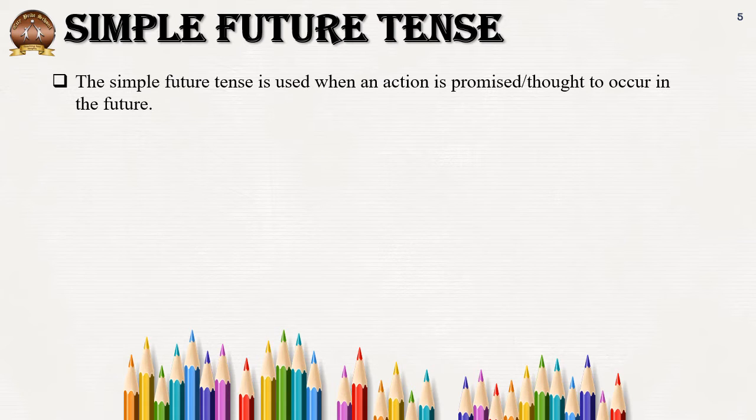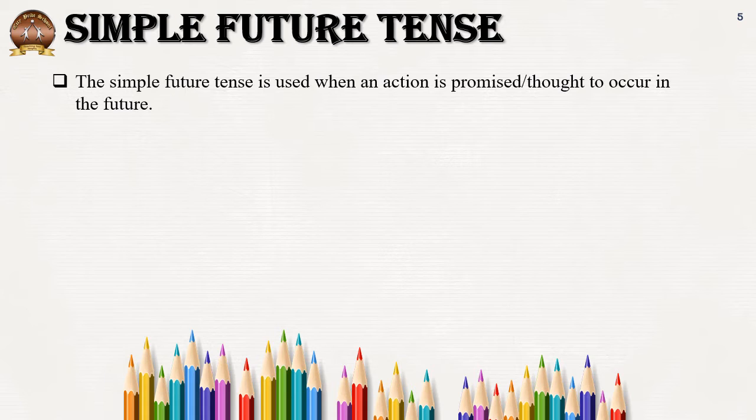So first, as usual, as you must have understood by now, all four tenses, simple, continuous, perfect and perfect continuous, are common in all three tenses. These four types are common in all three: present, past and future, and 3 into 4 is 12. So we total have 12 kinds of tenses.